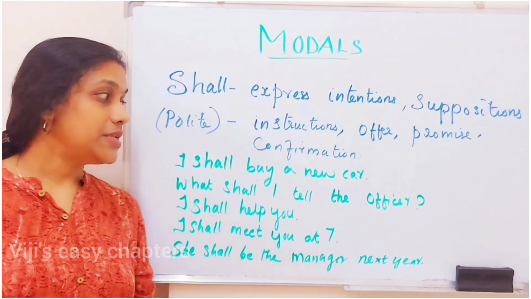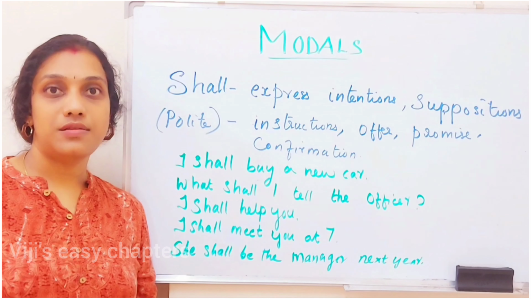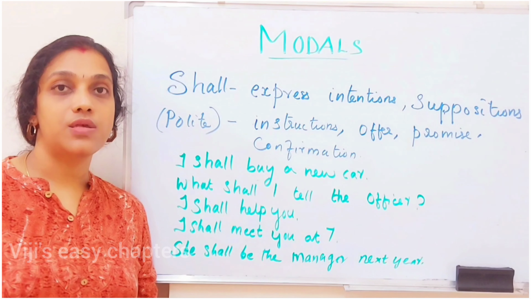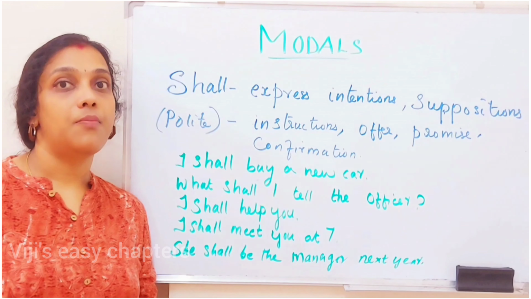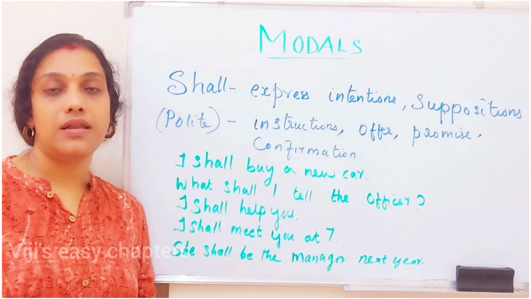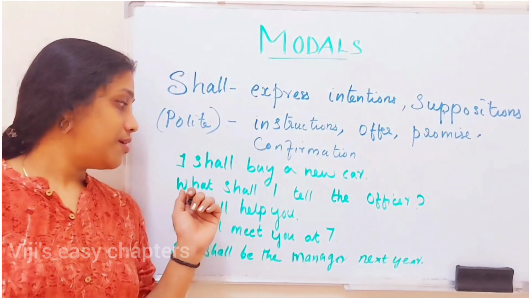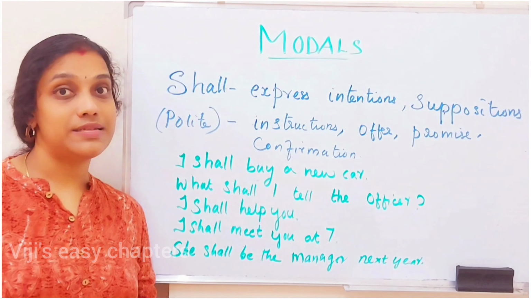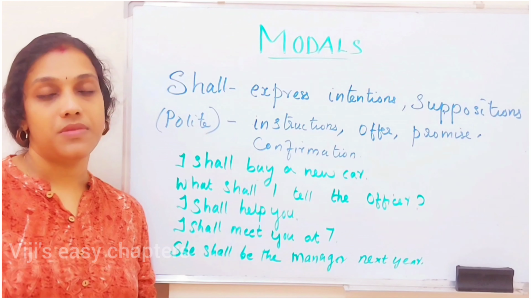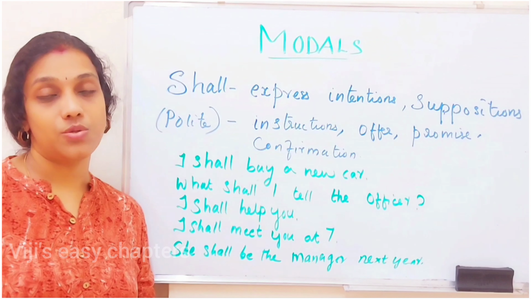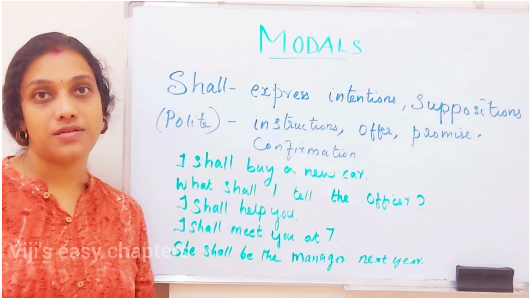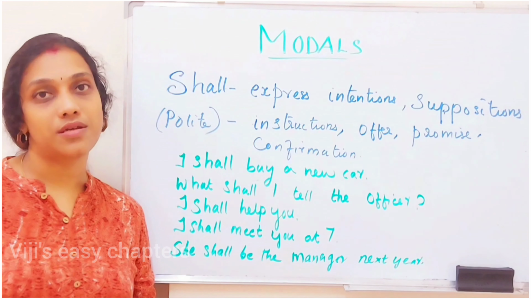Next is, what shall I tell the officer? That is an instruction. We are seeking some advice or instruction from somebody about what to do next in a polite way. That is, what shall I do or what shall I tell the officer? That is in the form of an instruction. So for getting some instructions in a polite way, we can use shall.